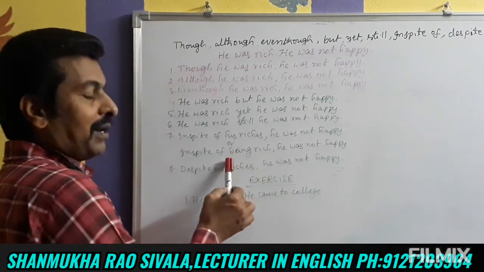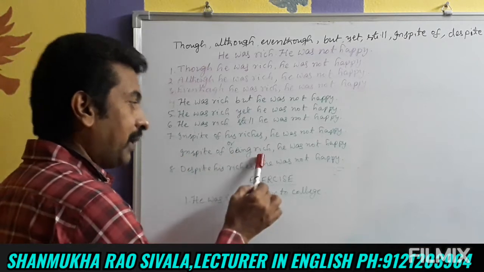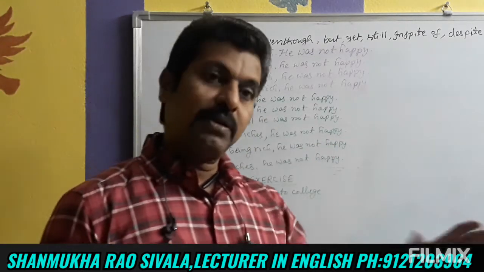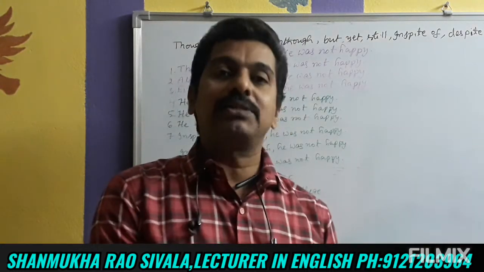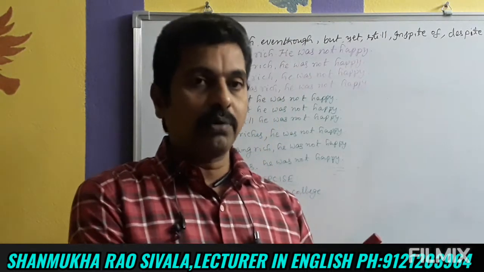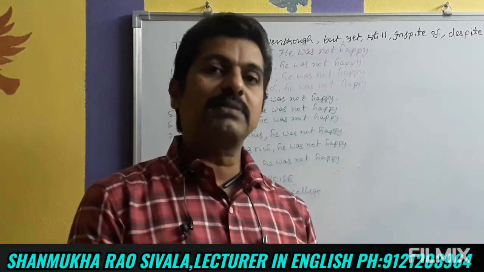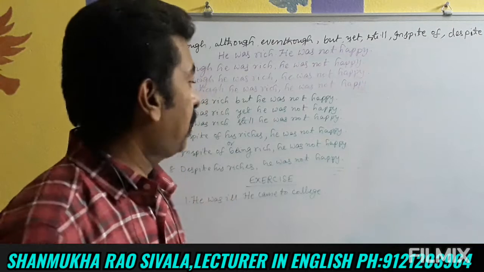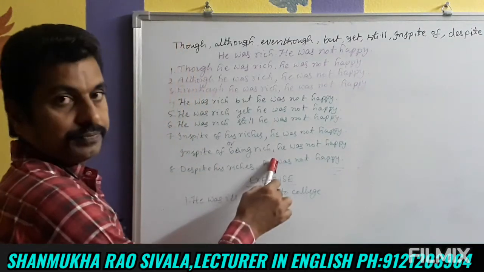Or this sentence can be written like this also. In spite of being rich, he was not happy. Being plus adjective, or noun form, riches, or else being plus adjective. In spite of being rich, he was not happy. It can be written in this way also.